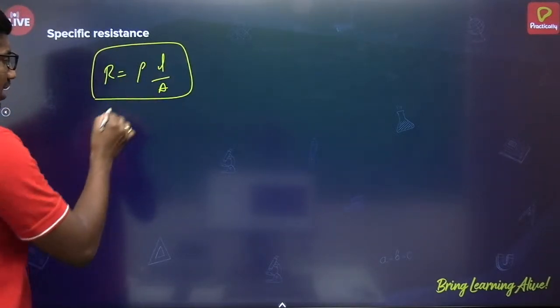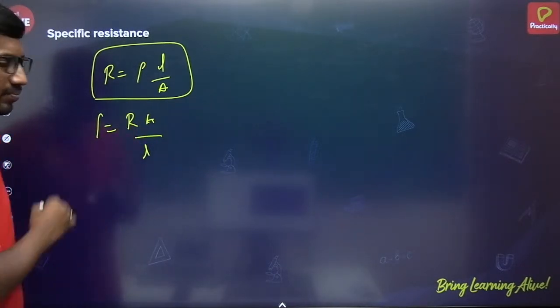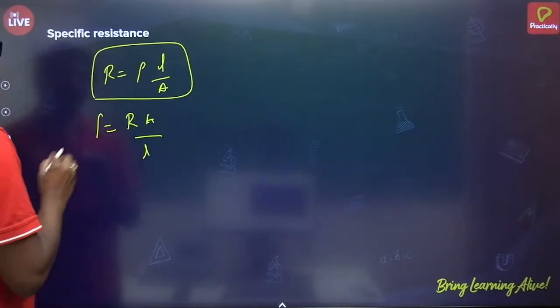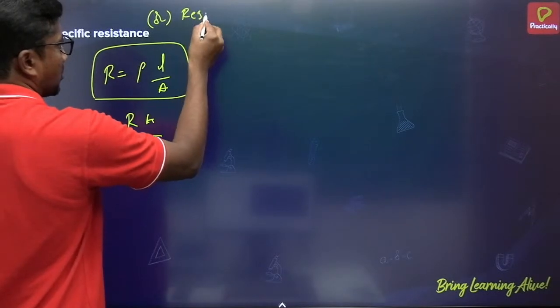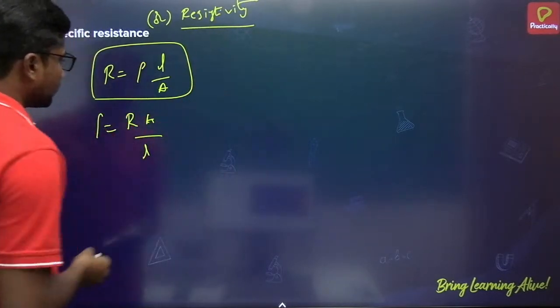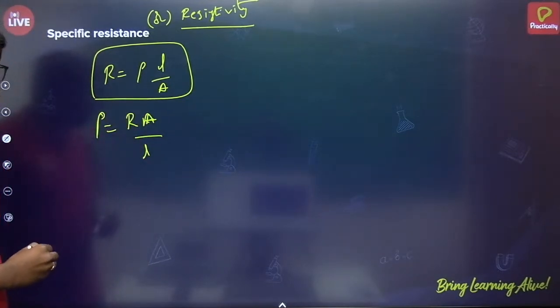Alright, so rho is equal to RA by L, I will write. How can we define the resistivity or specific resistance? Just now I said specific resistance is also called resistivity. Rho is equal to RA by L.